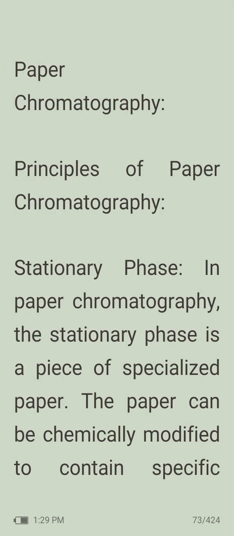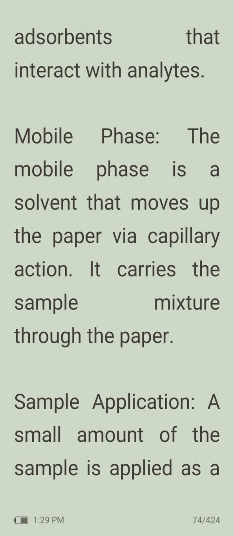Then paper chromatography, principles of paper chromatography. Stationary phase. In paper chromatography, the stationary phase is a piece of specialized paper. The paper can be chemically modified to contain specific absorbents that interact with analytes. Then mobile phase. The mobile phase is a solvent that moves up the paper via capillary action. It carries the sample mixture through the paper.